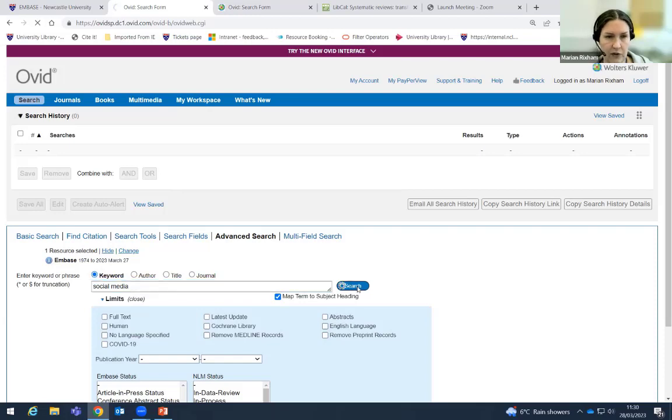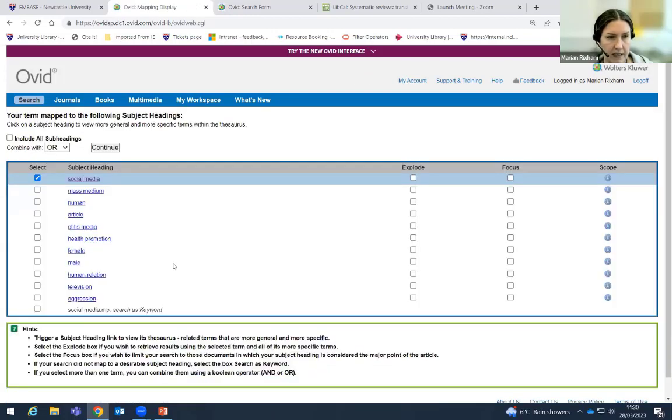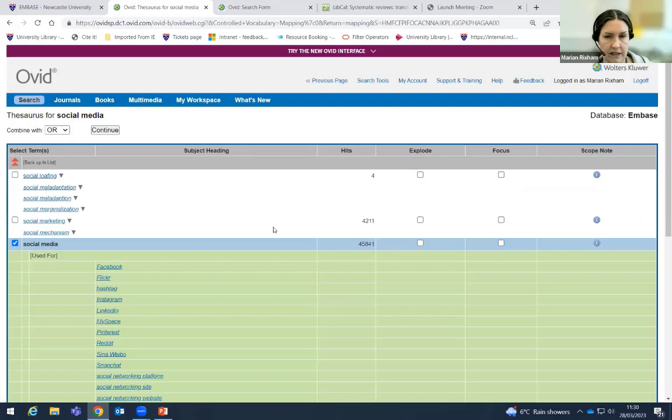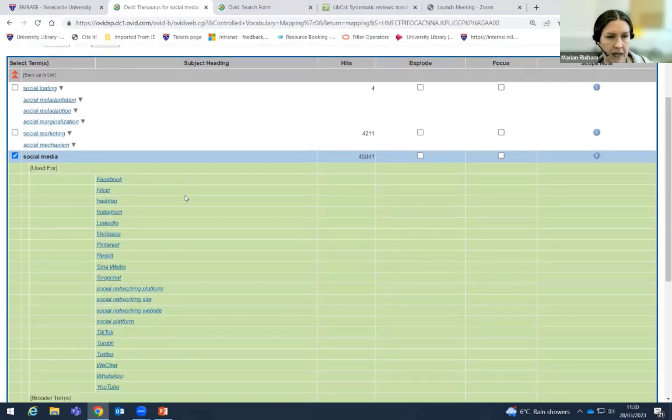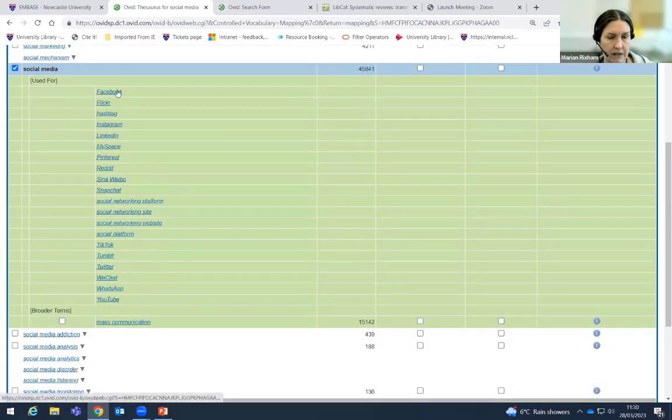So let's have a look at social media. So it's linking and mapping to the heading social media. So that's good. We've got one. So then if we look at that heading and see where it sits, now you'll see that the structure looks a little bit different in Embase to what it does in Medline, but it works in pretty much the same way. So here's social media, and here is a list of terms that it's used for. So when we look at the list of terms in Embase, we'll see that there's a lot more than what was in Medline. So in Medline, there were a few alternative terms, but not very many.